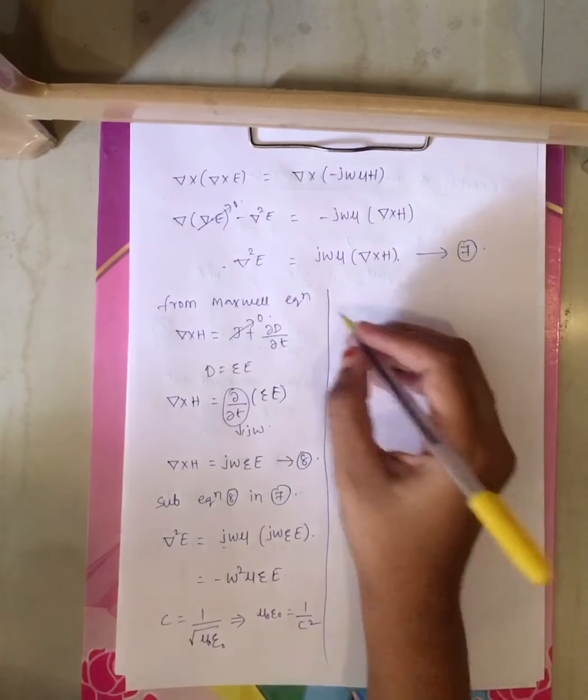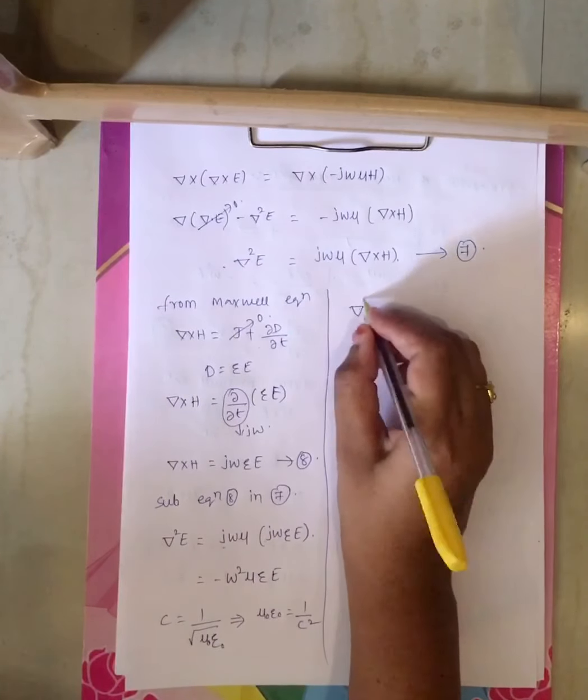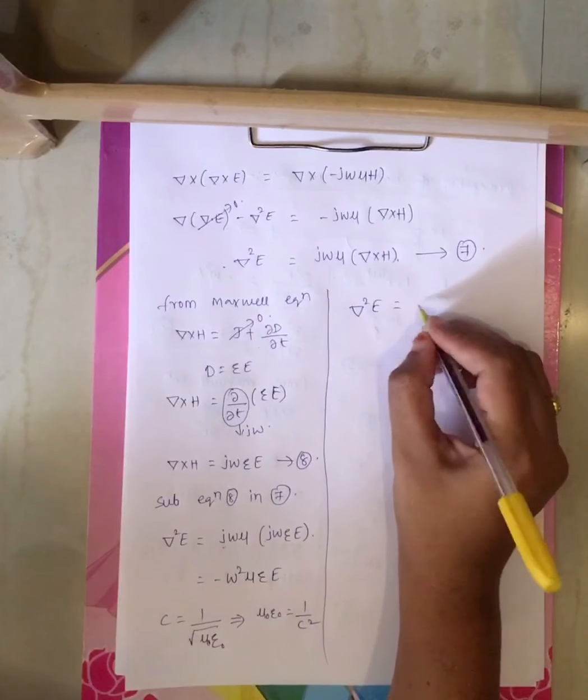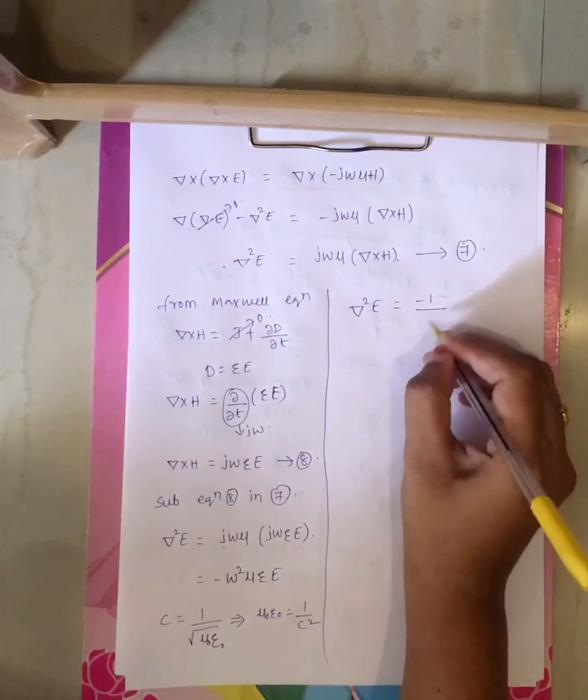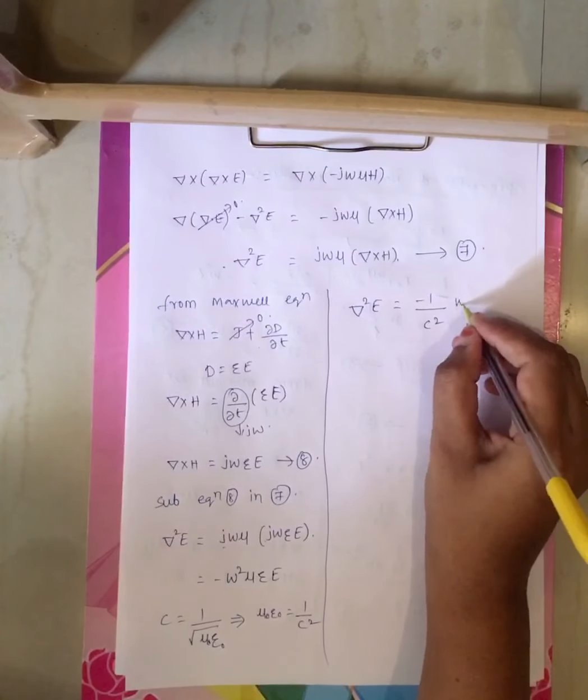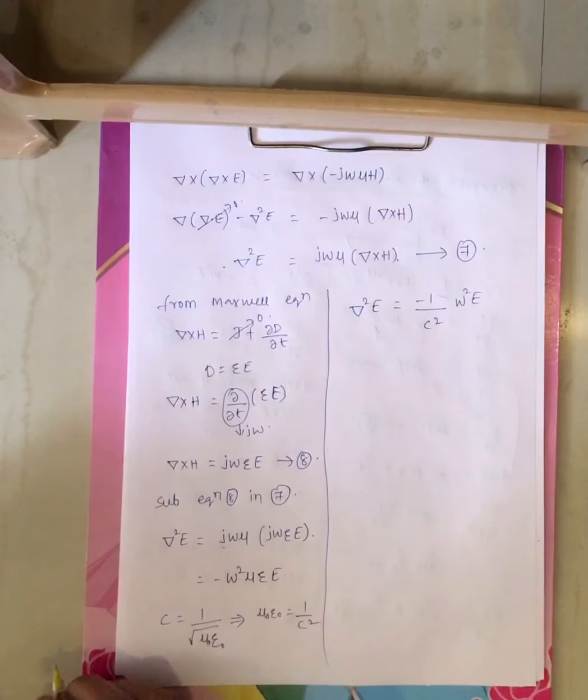Now rewriting that equation, you'll get del square E equals minus 1 by c square omega square epsilon.